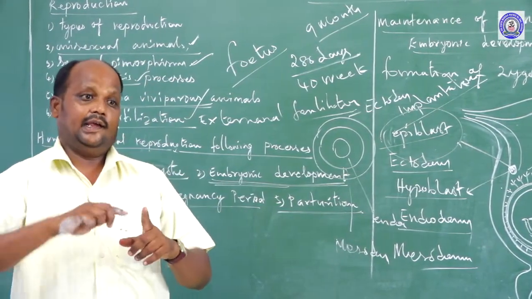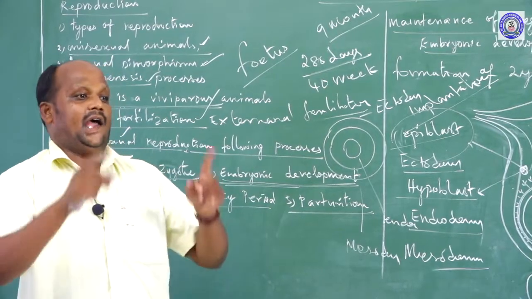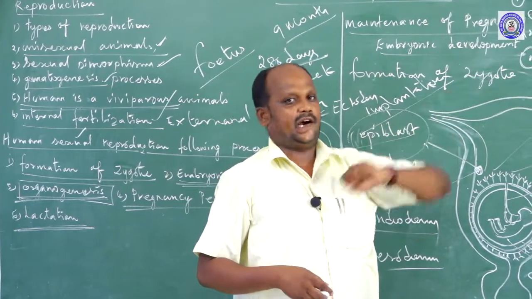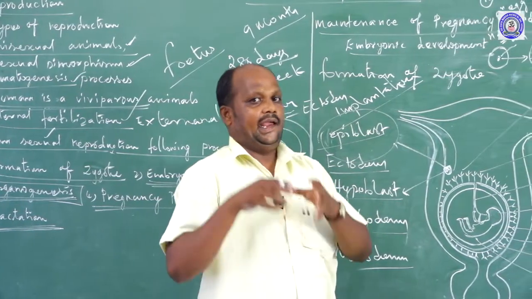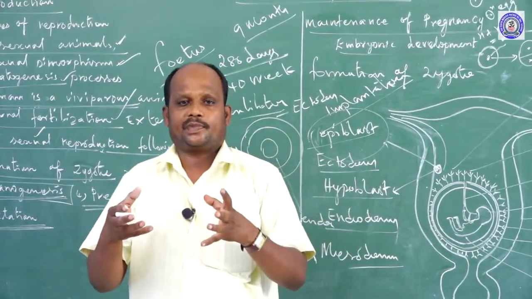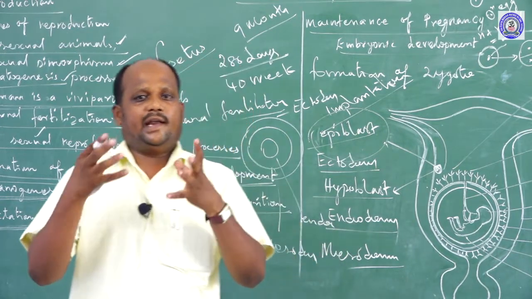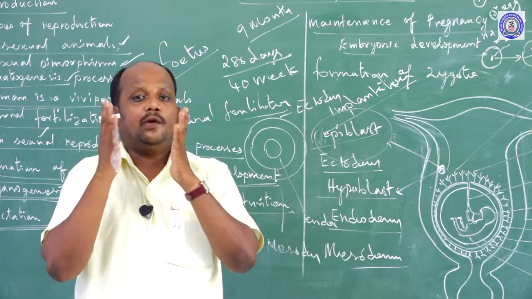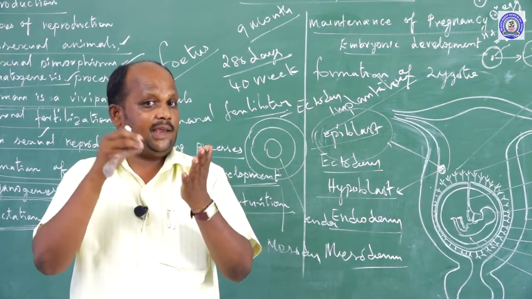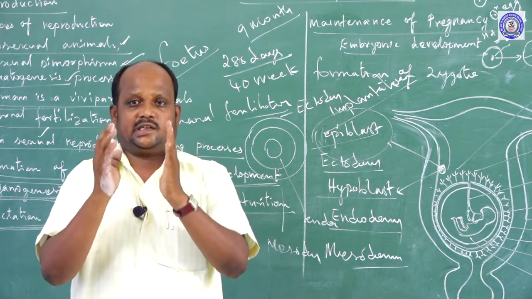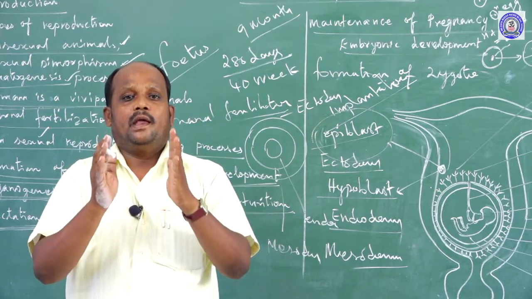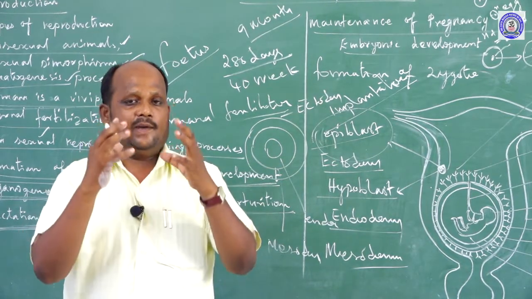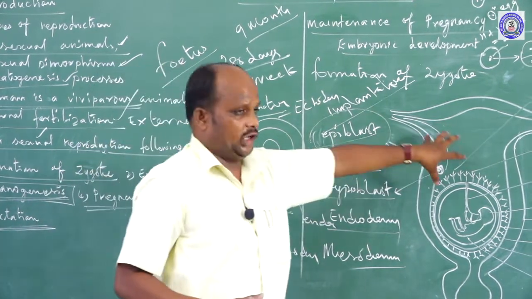Additionally, after the embryonic layers form inside the uterus, extra embryonic layers are formed. These extra embryonic layers provide protection to the embryo and maintain the fetus's body temperature. They prevent mechanical shock to the fetus. I told you, fetus means the baby living in the mother's uterus. That protection is provided by the extra embryonic layers, which develop from inside the uterus.